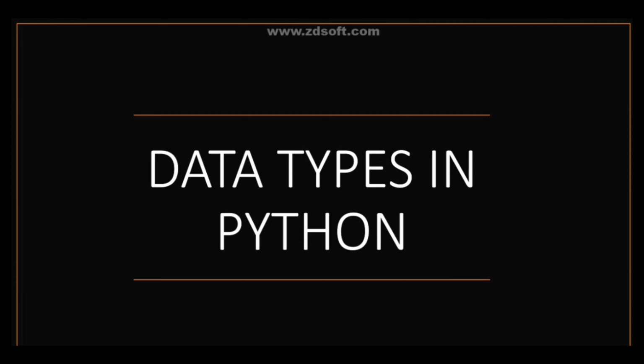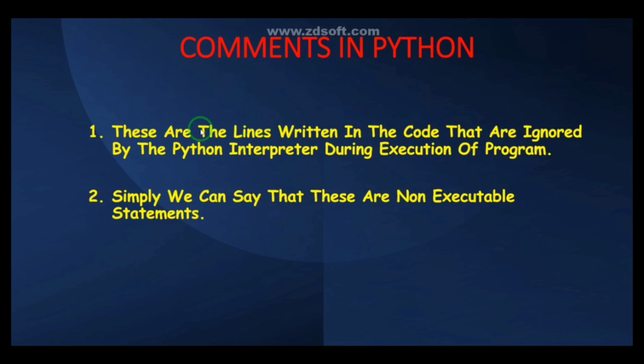So today our video is all about data types in Python. And before knowing about that, I want to discuss a small topic, that is comments in Python. What do you mean by comments? Actually, these are the lines written in the code that are ignored by the Python interpreter during execution of the program. Means these are all the lines written in the code itself but ignored by the Python interpreter. And simply we can say that these are non-executable statements. Means a Python interpreter never executes these statements when we use comments.